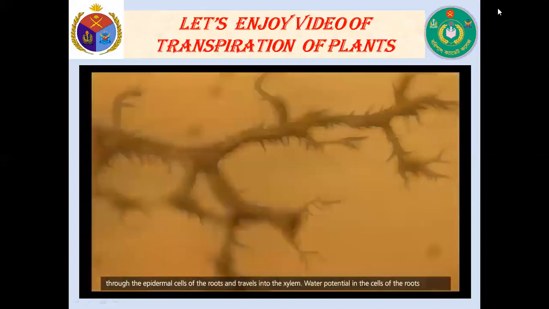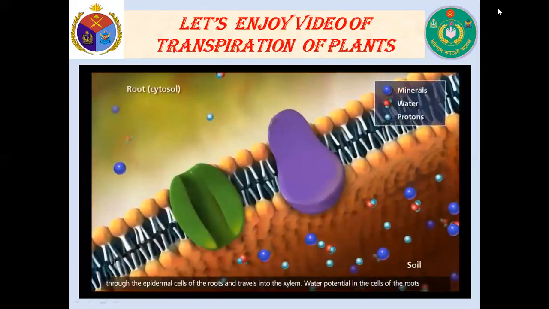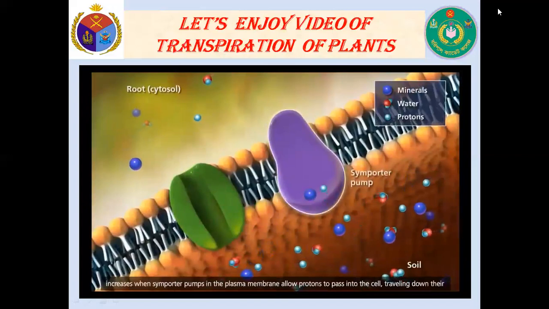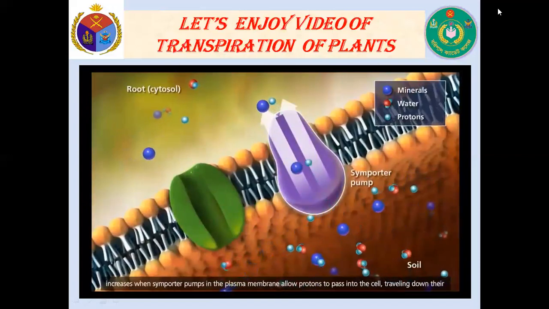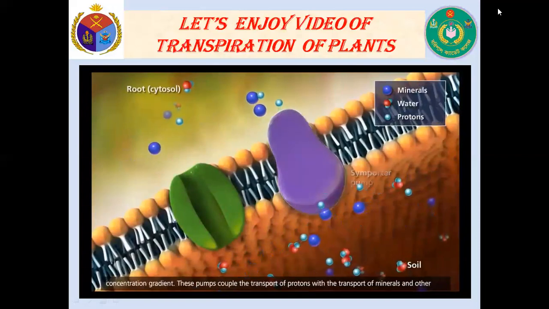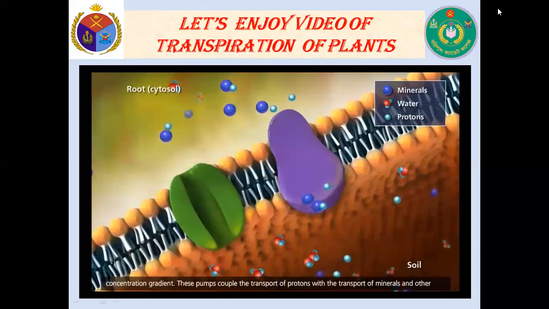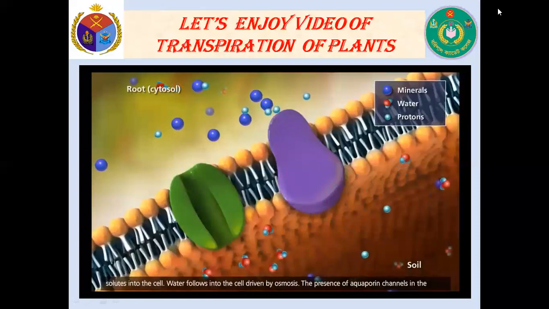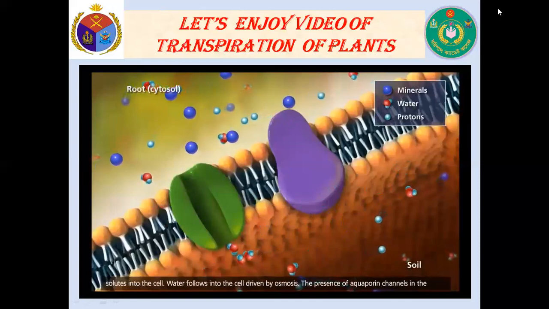Water enters the plant through the epidermal cells of the roots and travels into the xylem. Water potential in the cells of the roots increases when symporter pumps in the plasma membrane allow protons to pass into the cell, traveling down their concentration gradient. These pumps couple the transport of protons with the transport of minerals and other solutes into the cell. Water follows into the cell, driven by osmosis.